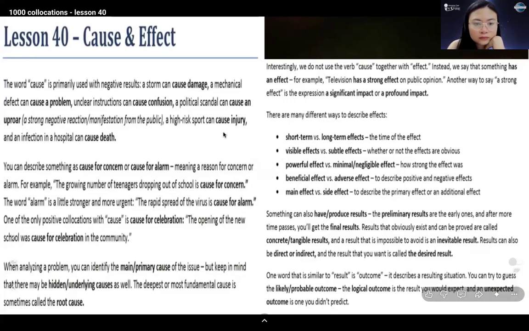You can describe something as cause for concern or cause for alarm, meaning a reason for concern or alarm.